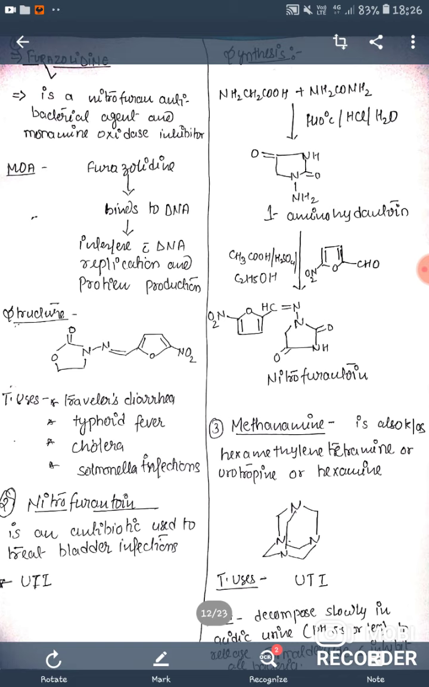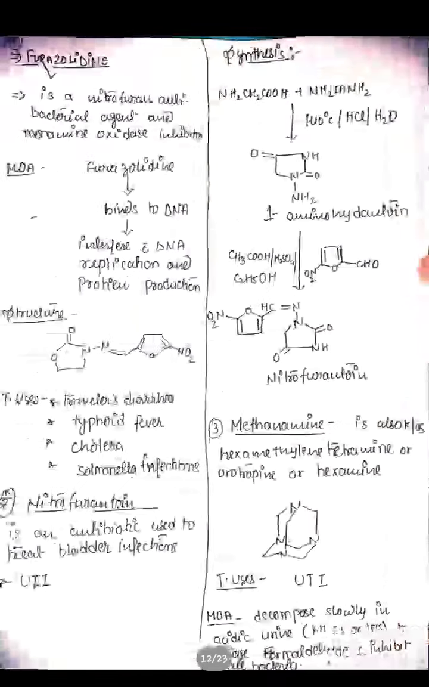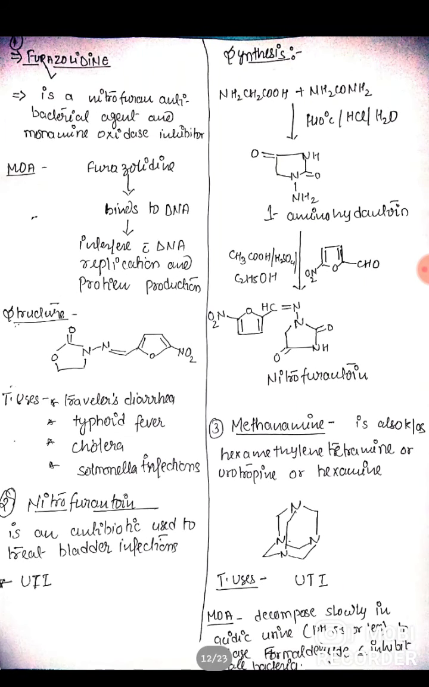Next drug is methenamine. Methenamine is also known as hexamethylenetetramine, urotropine or hexamine. This drug is used mainly for the treatment of urinary tract infection. The mechanism of action of methenamine is that it is decomposed slowly in acidic urine to release formaldehyde, which inhibits bacterial synthesis. Thank you. Here's some summary of the quinolone drugs.